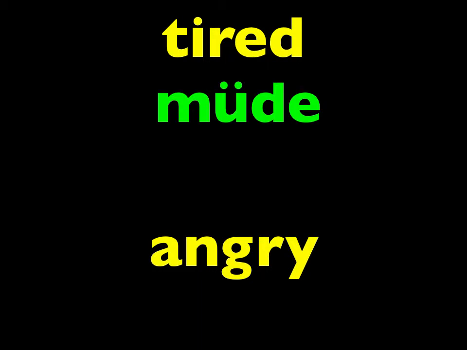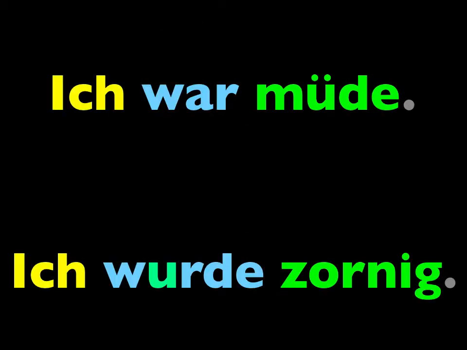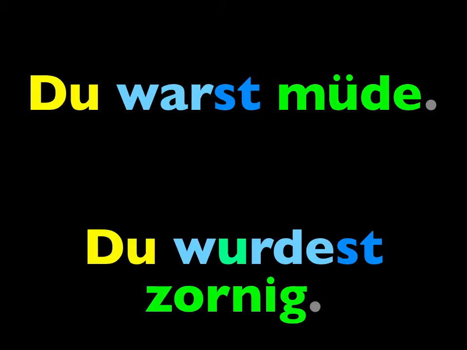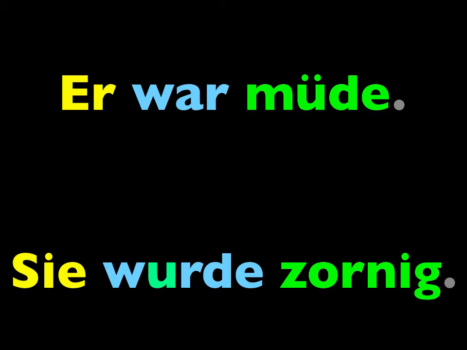So, here are two words you've already learned. The word tired, müde, and the word angry, zornig. We're going to use them again. Repeat these sentences coming up that have these two words in it and the words sein and werden in the imperfect tense. Say, I was tired and I got angry. Ich war müde. Ich wurde zornig. Say, you were tired and you got angry. Du warst müde. Du wurdest zornig. He was tired, she got angry. Er war müde. Sie wurde zornig.